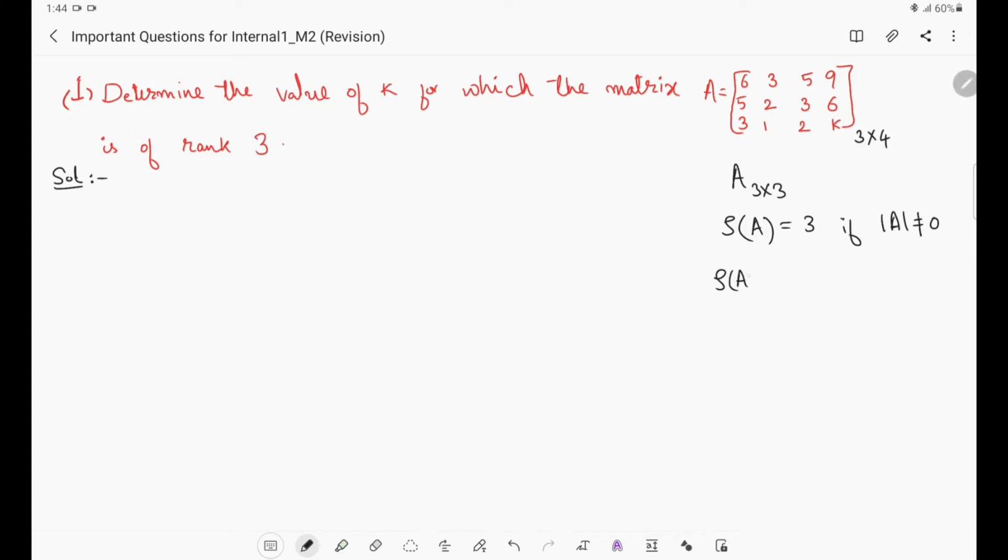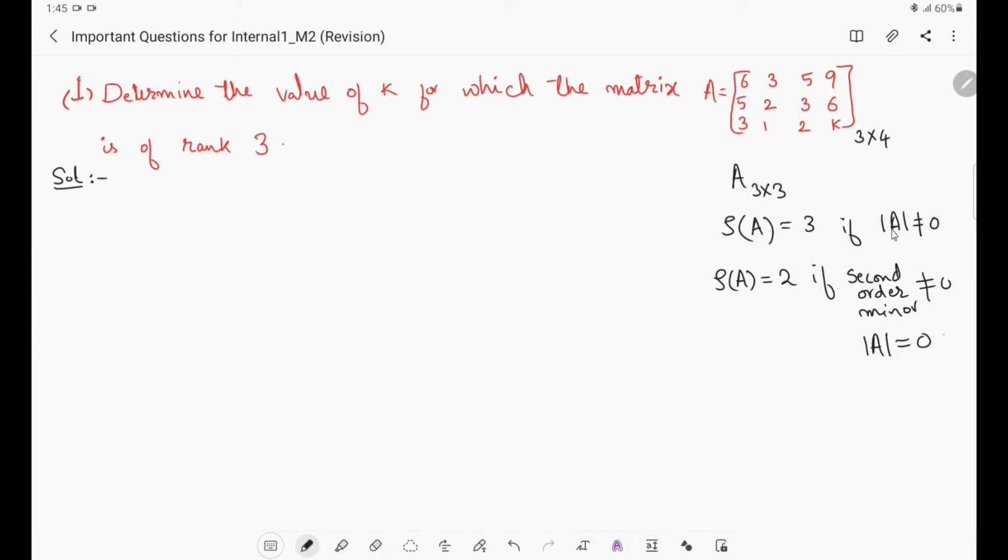Rank of A will be 2 if at least one second order minor of this matrix A is non-zero, and all the minors of order greater than 2 are 0. For this matrix A, the minor of order greater than 2 will be the third order minor, which is the determinant itself. This should be 0.